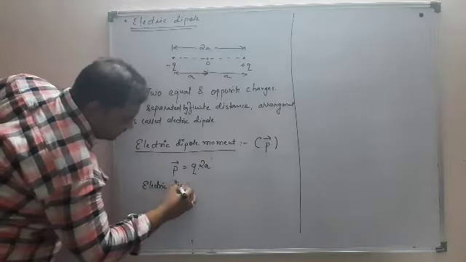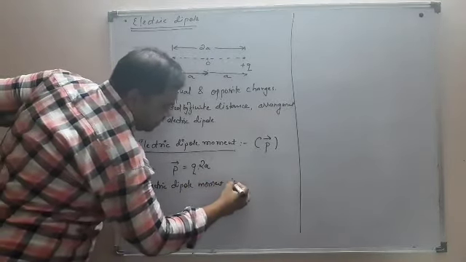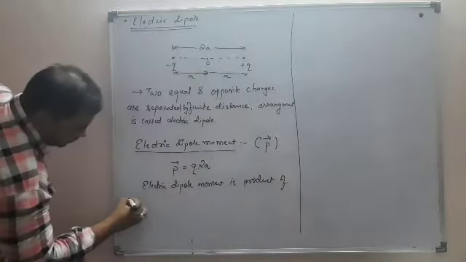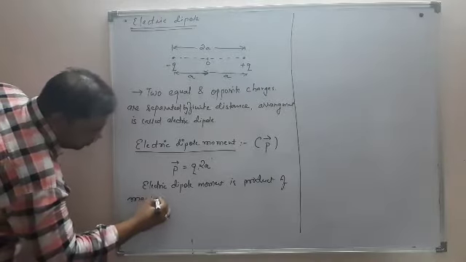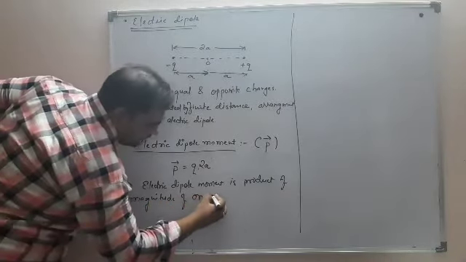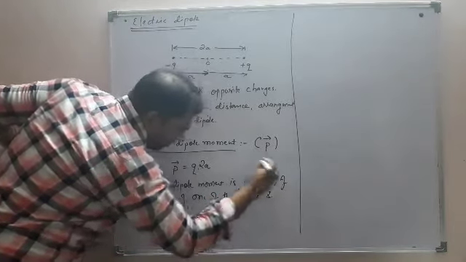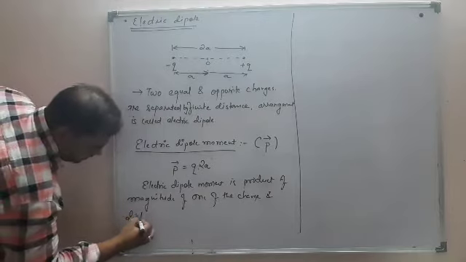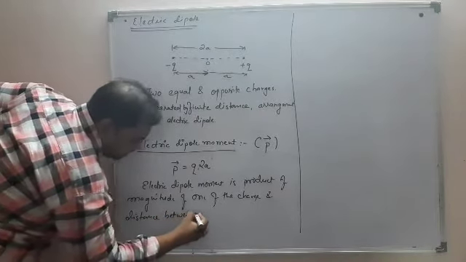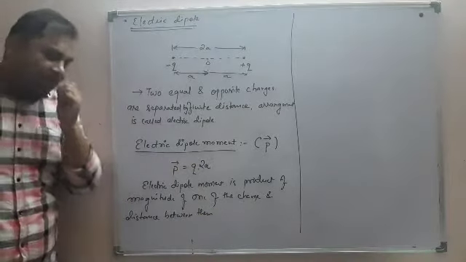Electric dipole moment is the product of the magnitude of one of the charges and the distance between them. Okay, so this is nothing else but the electric dipole moment.